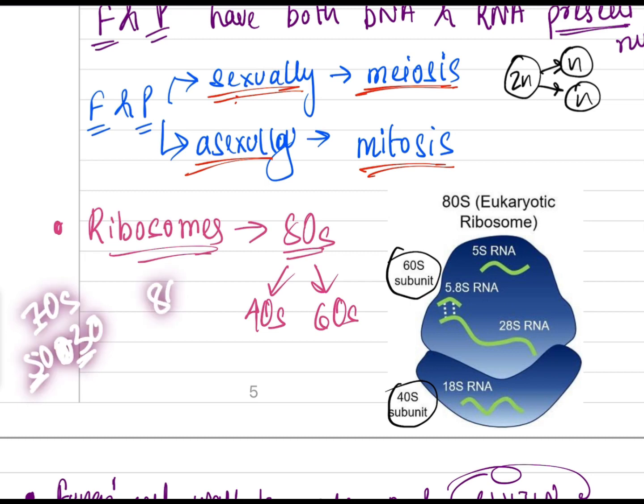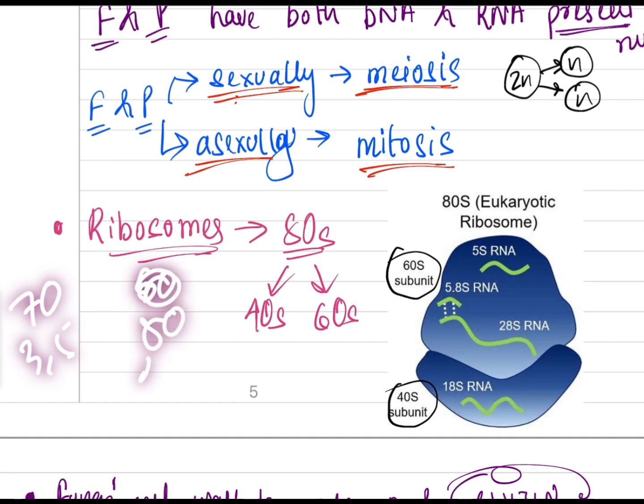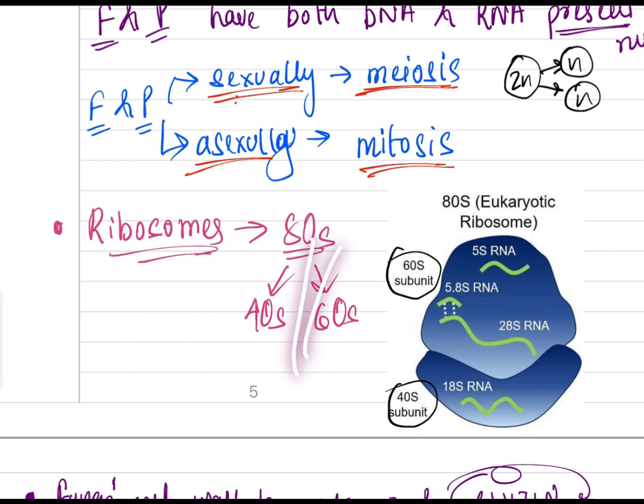In the case of 80, it is formed by 40 and 60, again even numbers. Like this you can easily remember it. So done. This is also completed.